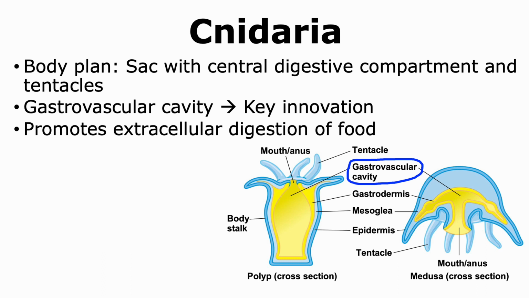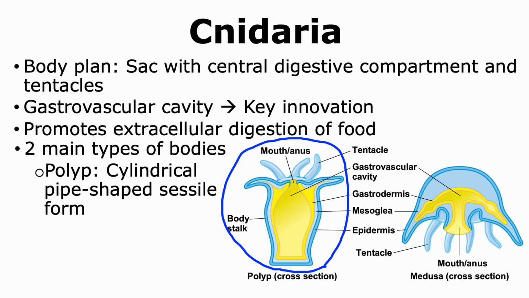This is different from the sponges, where they had cells that would phagocytose the food and digest it inside the cell. Here, food can be digested within the gastrovascular cavity instead of being phagocytosed by cells.